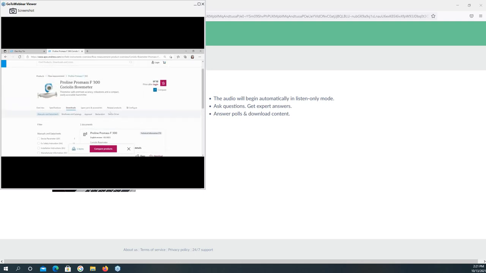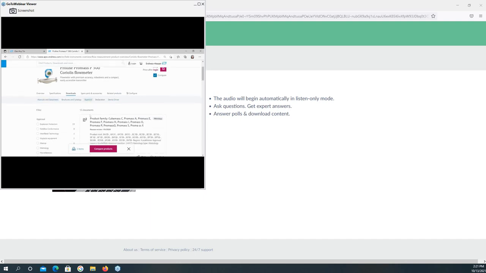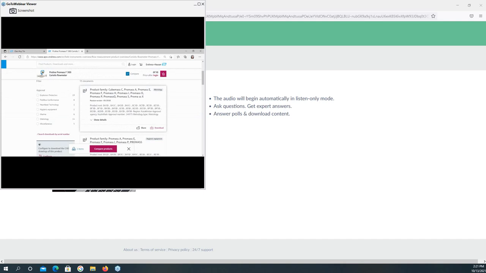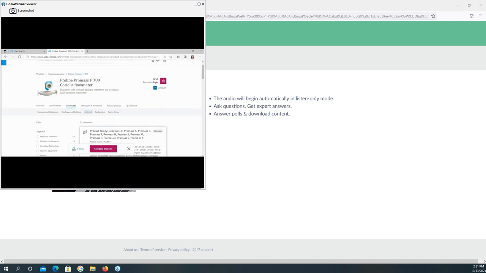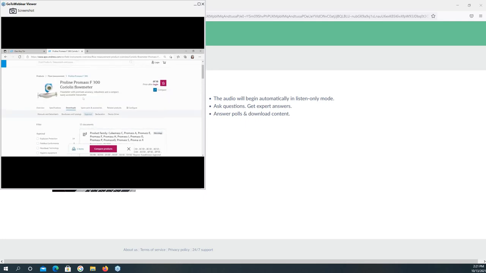If you choose the approval, it will show you the documents of the approvals which we have for this ProMass F300. For example, the approval for explosion protection, or the approval for the filters, or the approval for the hygienic standard, you can find here as well. You can download the documentation or the brochure or whatever document of this product directly from the website.